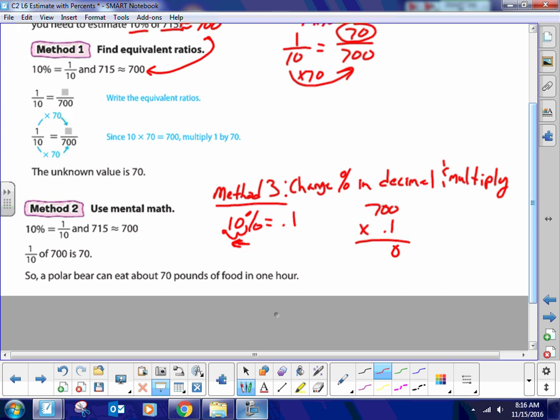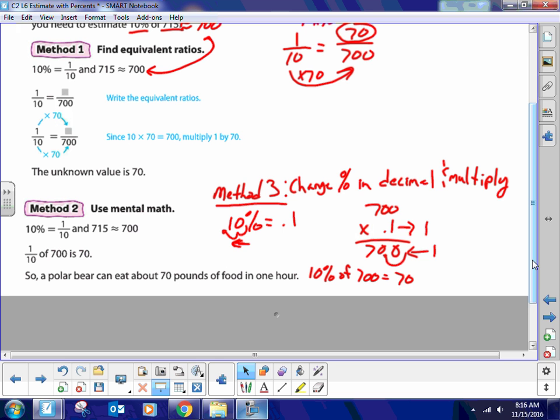So you got 007, right? You got 1, you got to give it 1. So 10% of 700 equals 70. Okay? I prefer to do it with decimals. You better get used to it, because the next lesson, you're going to be doing that. So you might as well get used to that.